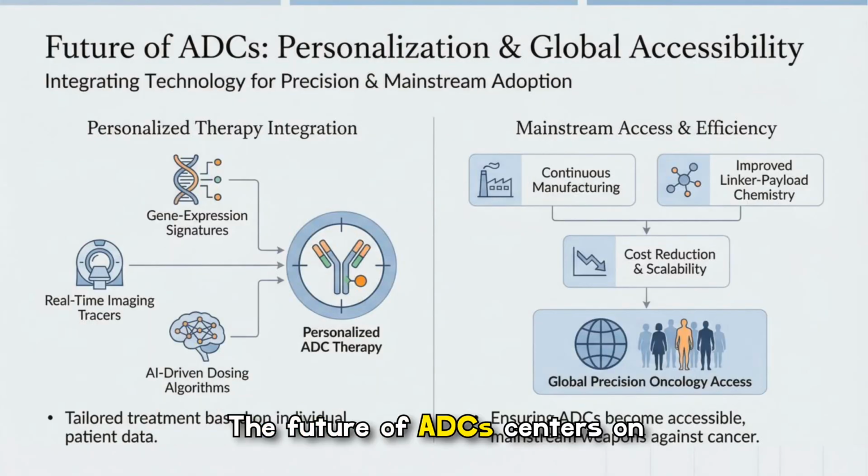The future of ADCs centers on personalization and global accessibility, integrating gene expression signatures, real-time imaging tracers, and AI-driven dosing to tailor therapy to individual patients. At the same time, continuous manufacturing and improved linker payload chemistry aim to lower costs and scale production, so ADCs can become mainstream, accessible precision medicines across diverse healthcare systems.